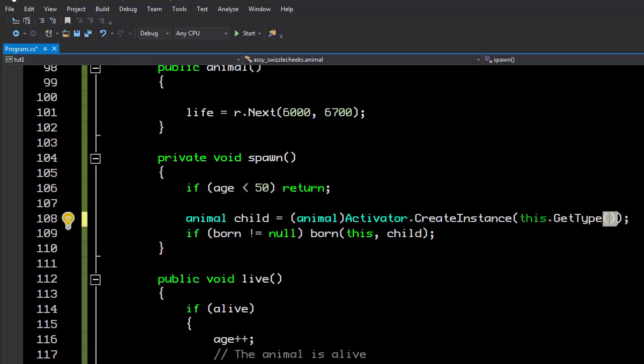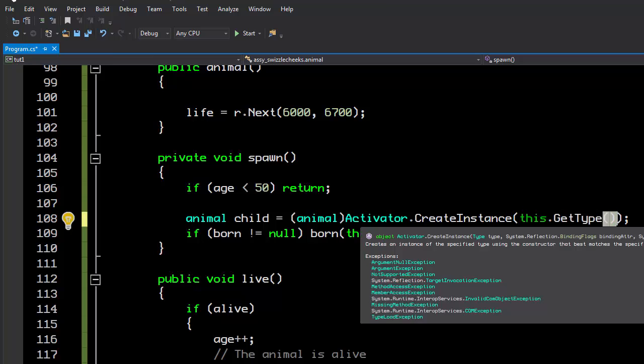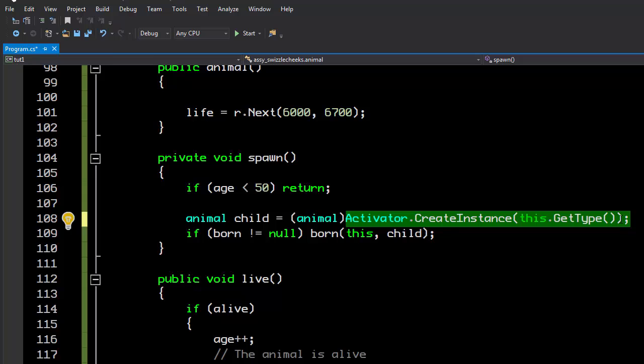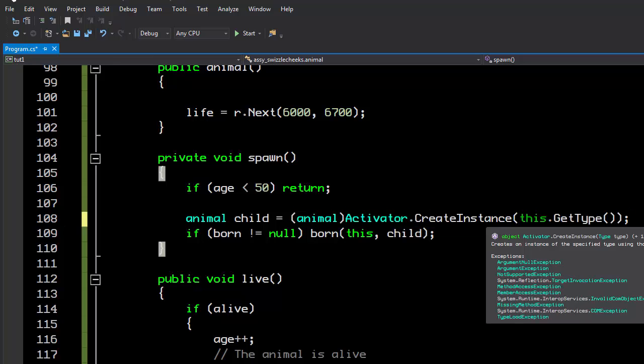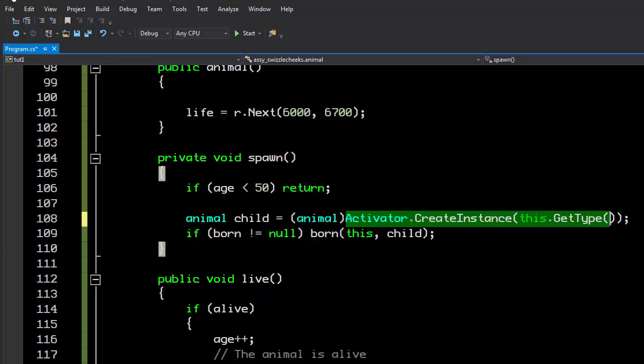It could be a cat. So we're taking that type, whether it's animal or cat or whatever it may be, because other things at this point could inherit animal. And we're saying create an instance of that and cast it to animal. The reason we have to do this is because Activator.CreateInstance returns object, because it doesn't really know what type of object it's going to create. So as a result, we have to take that object and cast it back into an animal.